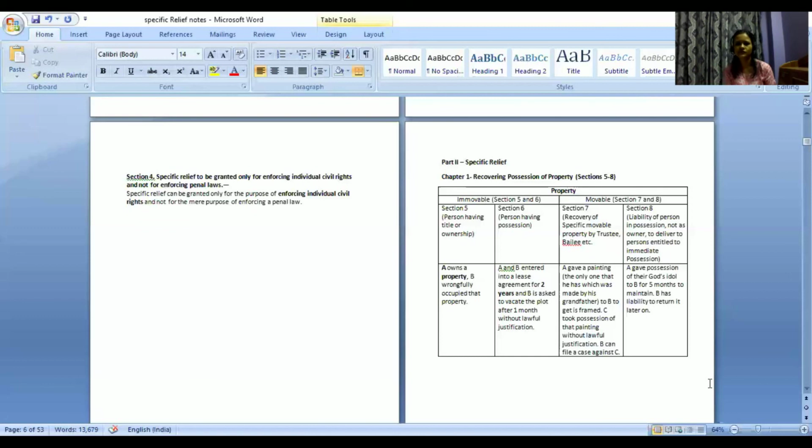Okay, ma'am. What was the case relating to this Section 6? Ma'am, the question exactly was that in Section 6, can the defendant take up the plea of title? And the second question was, can the court adjudicate on the title in Section 6? So these were two questions coming from Section 6, and I made mistakes on those two questions. Okay, so what was the correct option from there? Ma'am, they didn't provide the answers. I just submitted the question paper and then I got the result, so I didn't get to know what the correct answer is.